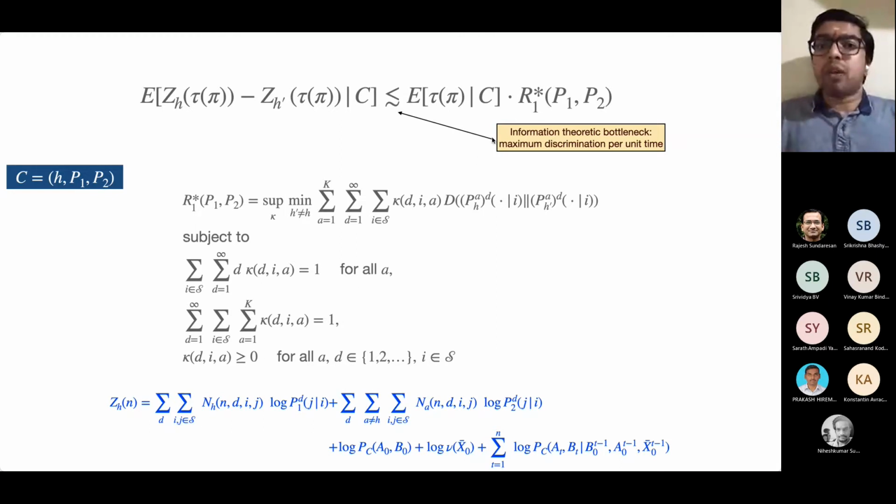Because if we don't capture all the constraints, the R1 star we get here will not be a tight constant. This upper bound will not be tight. There will be a data processing lower bound which is quite tight, but because the upper bound is not tight, the eventual lower bound we derive will not be tight. Therefore, it is important to capture all the constraints, and somehow this approach doesn't give way for that. So we abandon this approach.